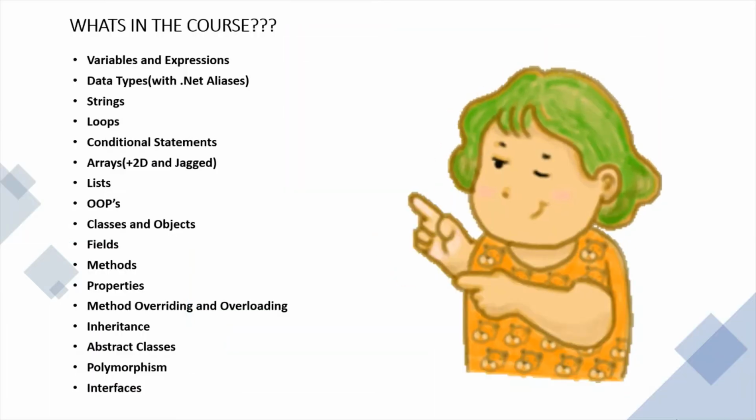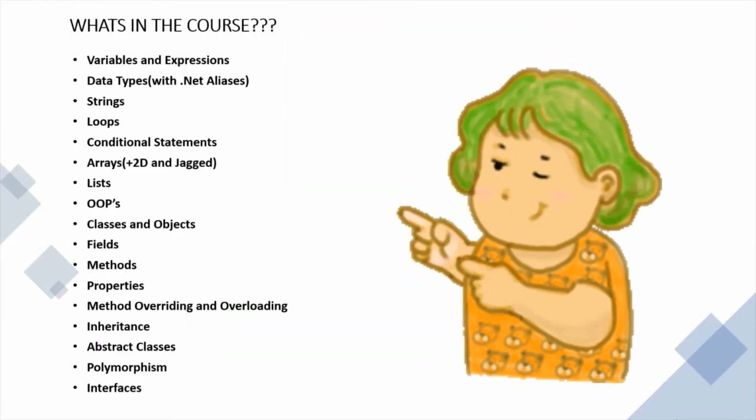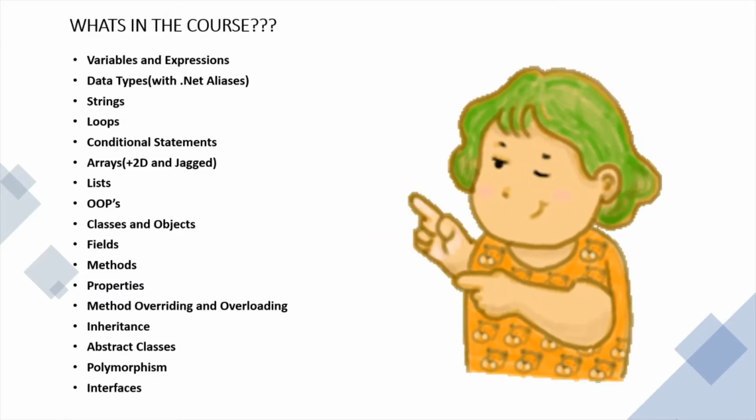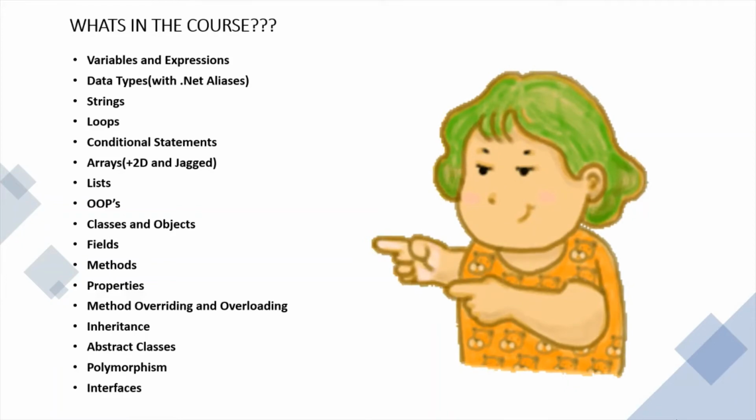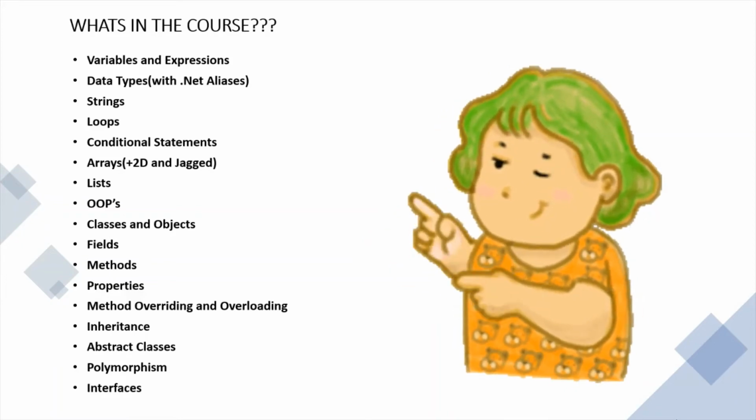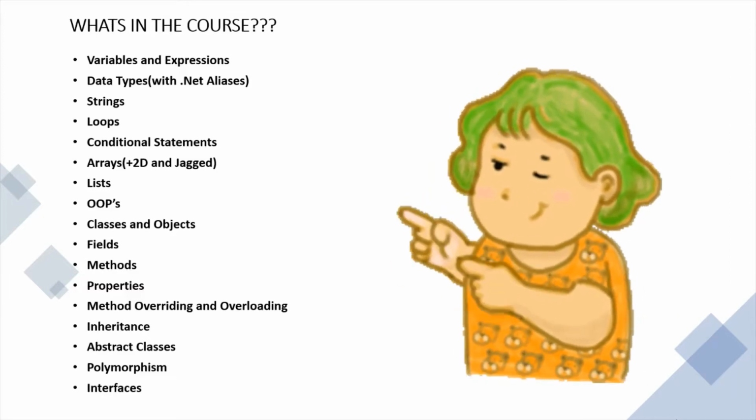He also covers strings, common concepts like loops, conditional statements like if, else, else if, arrays including 2D arrays and jagged arrays, lists, and commonly used OOP concepts like classes, objects, fields, methods, properties including the getting and setting concepts, and very important concepts like method overriding and overloading. He also speaks about OOP concepts like inheritance, polymorphism, and finally finishes off with abstract classes and interfaces.